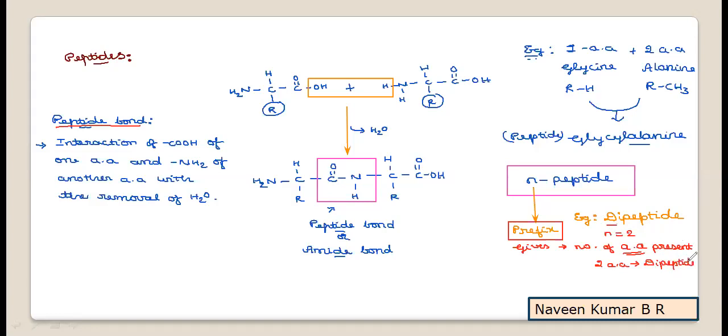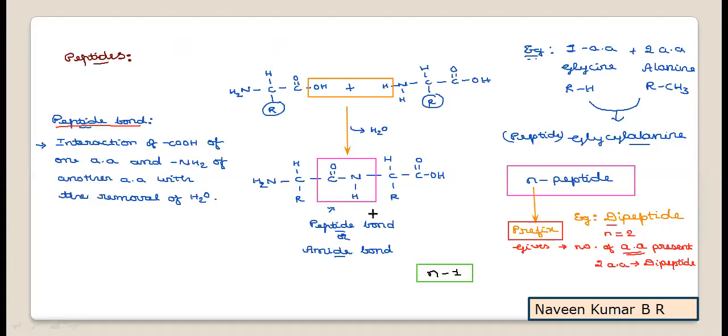Similarly, a tripeptide will have 3 amino acids, a tetrapeptide will have 4 amino acids, and a pentapeptide will have 5 amino acids. Like that, you can think with any name. The prefix value in the name of the peptide gives direct information about the amino acids combined in the peptide. Then one more significant piece of information: N minus 1.